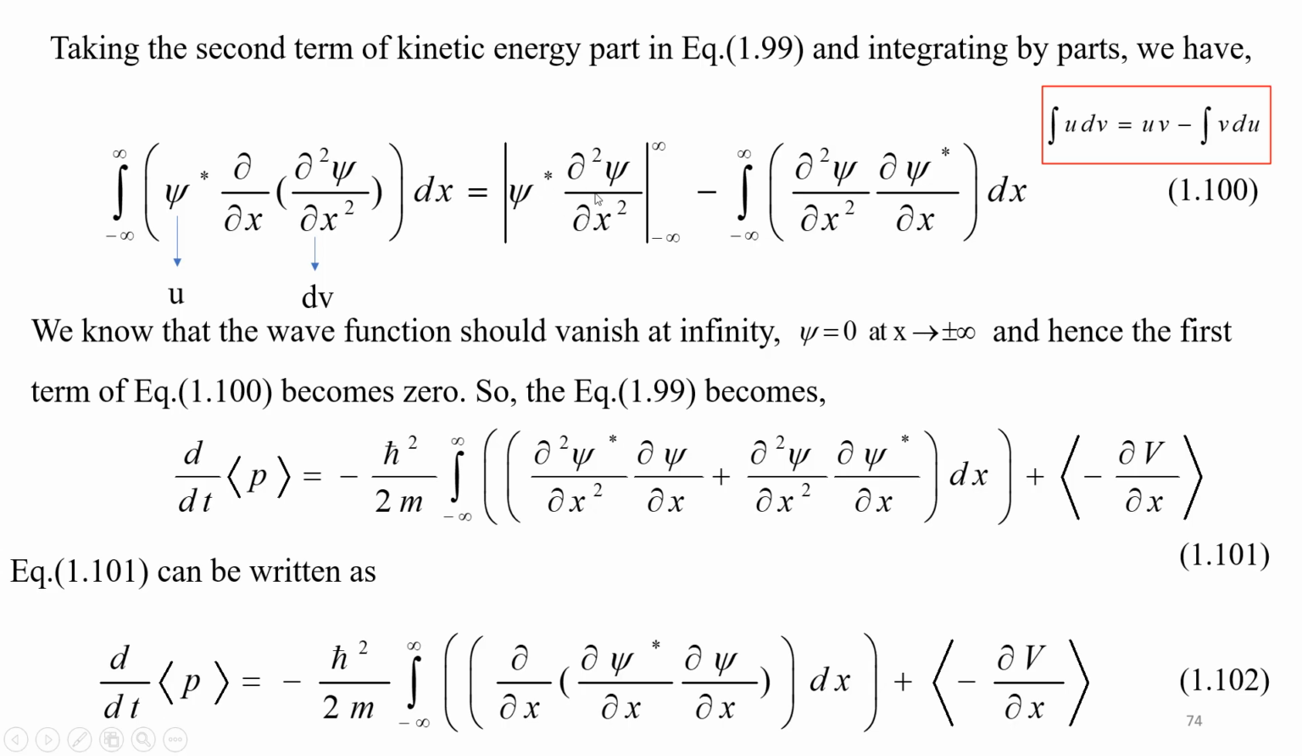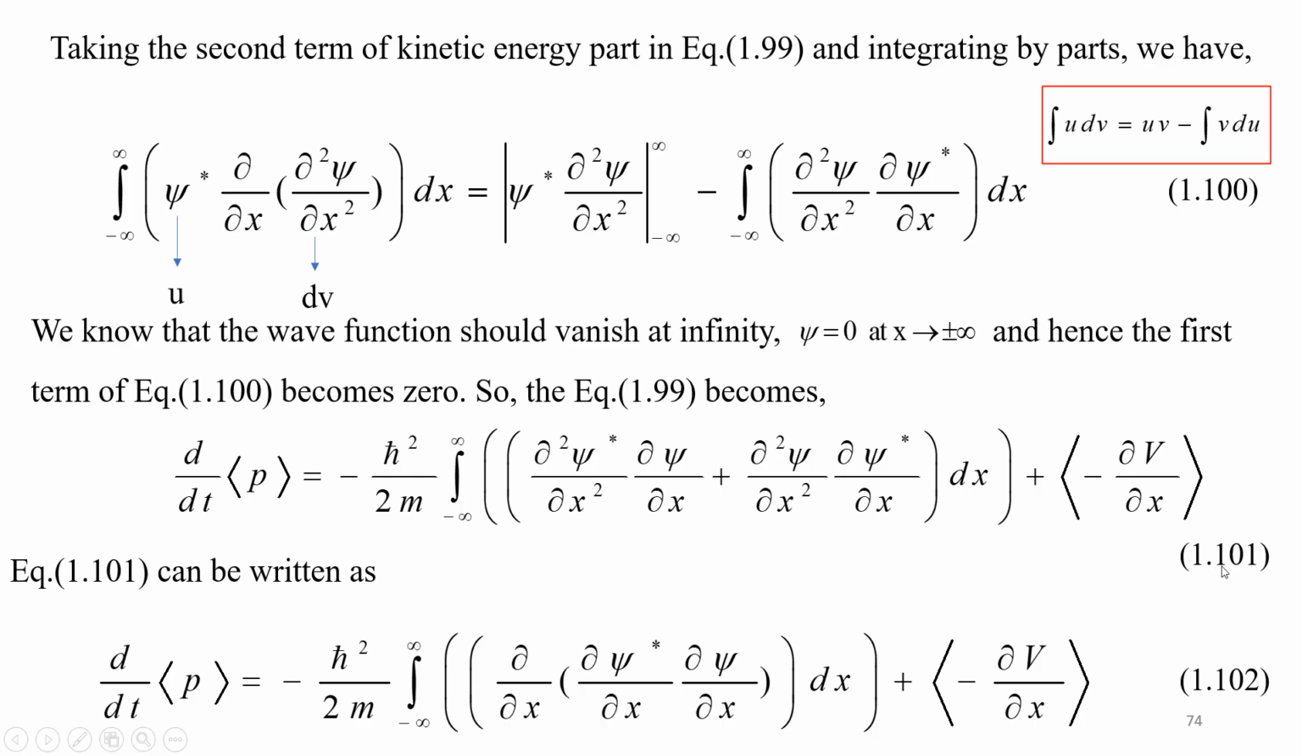So the second term of the kinetic energy part in equation 1.99 can be replaced by this expression. We have this, and already one minus sign is there, so this minus sign will become a plus sign. See here, we have a plus sign. So the expressions 1 and 2 are as shown in equation 1.101.